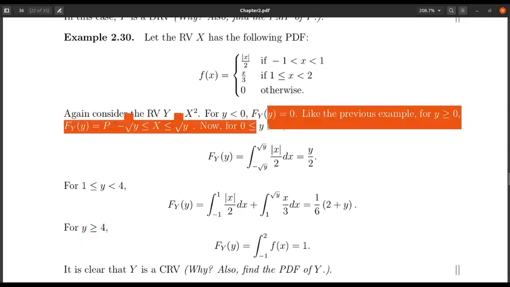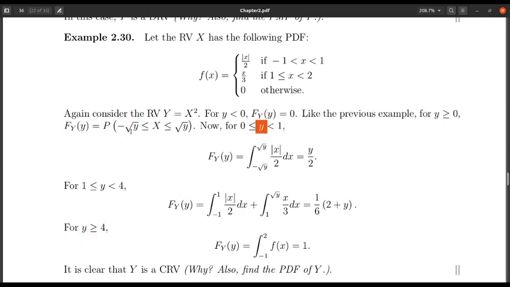When y lies between 0 and 1, just as before, minus root y and plus root y lie between -1 to 0 and 0 to 1 respectively. So to find this probability, I need to integrate the density function over the range minus root y to plus root y, and on this range the density function has the form mod x by 2.